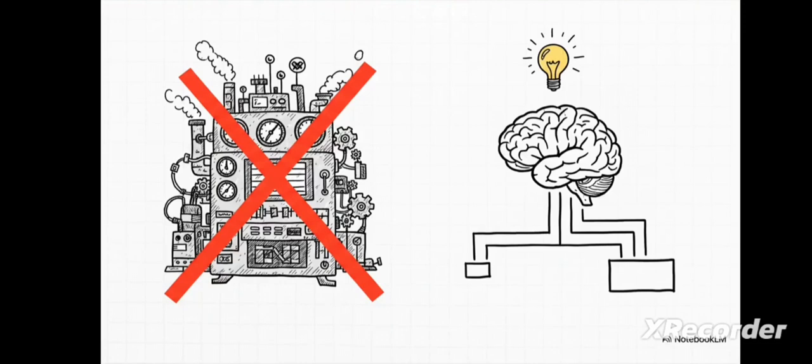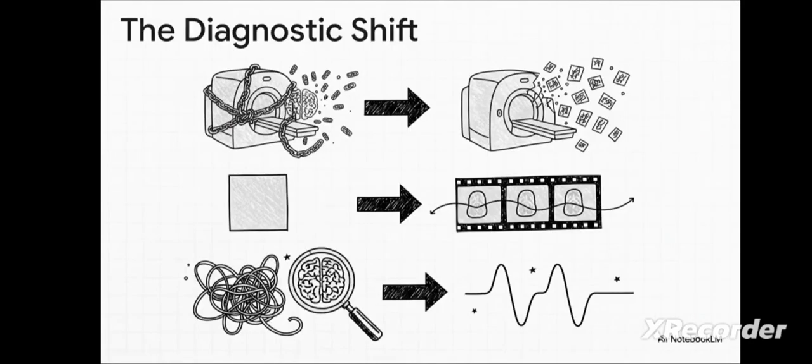And this really is the ultimate takeaway from this whole audit. For decades, the answer was always build bigger, more powerful, more expensive hardware. But this proves the true frontier was never in building a better machine, it was in writing better logic to understand the data we already had. The entire diagnostic process is shifting before our eyes. We're moving away from being limited by physical constraints and toward being empowered by software reconstruction. We're going from looking at single, static scans to analyzing dynamic patterns over time. And we're evolving from drowning in raw data to finally finding that meaningful alignment.